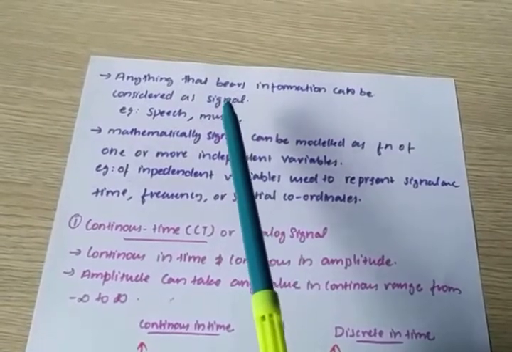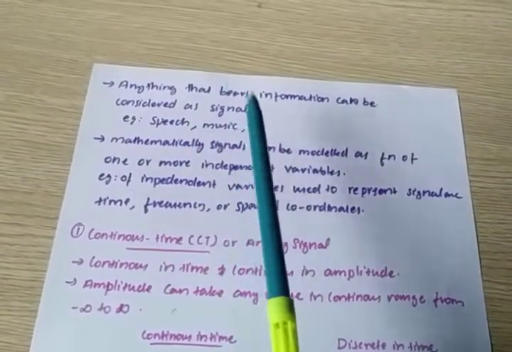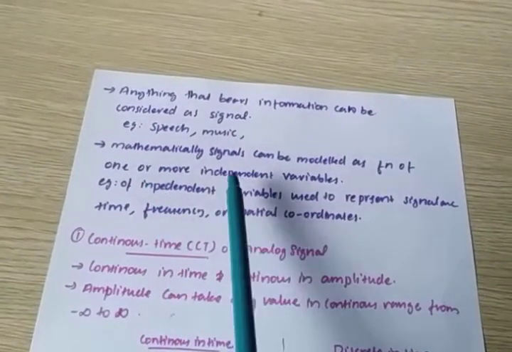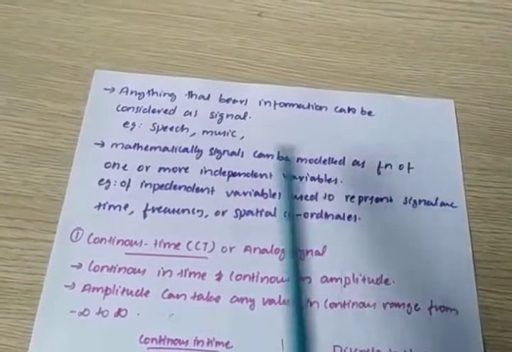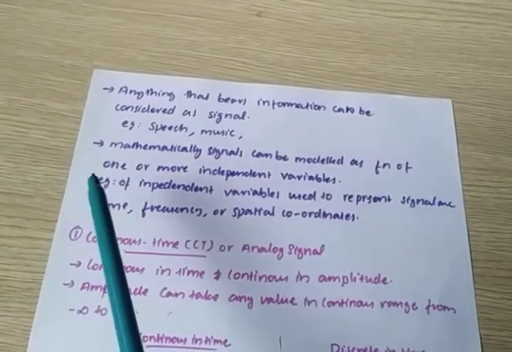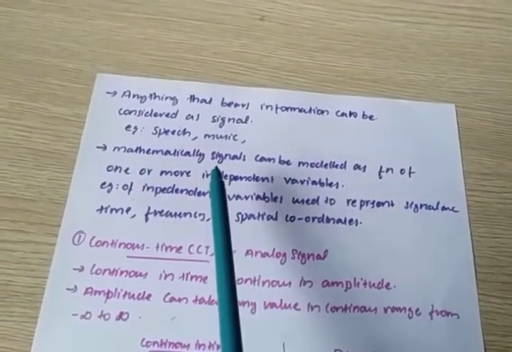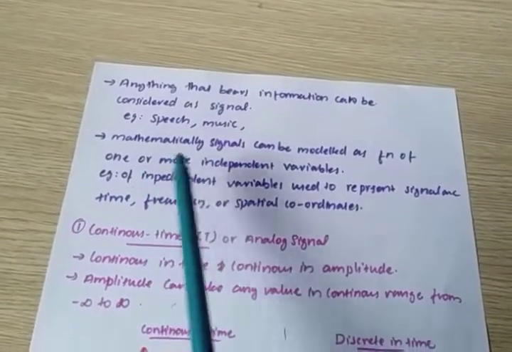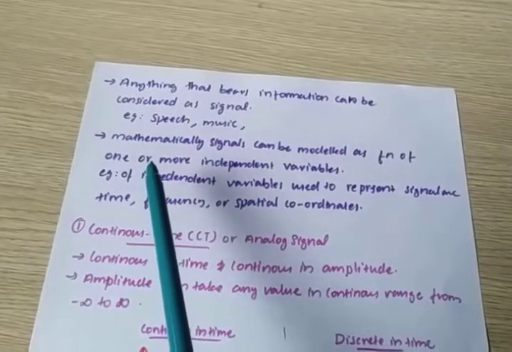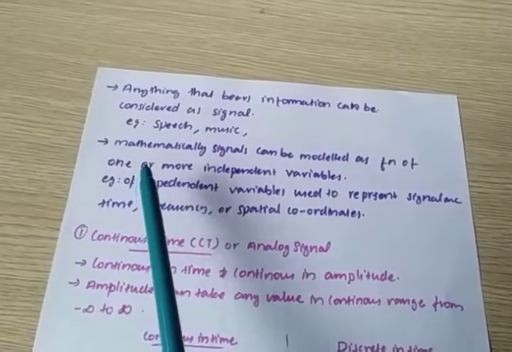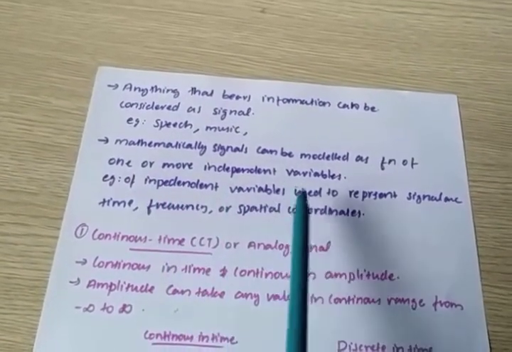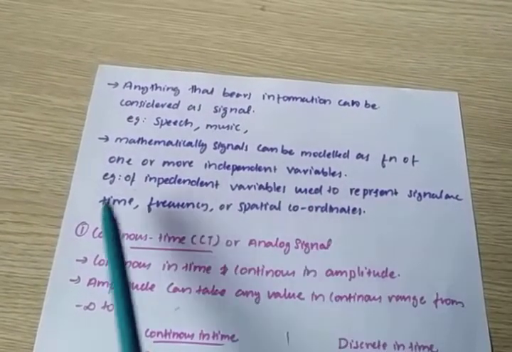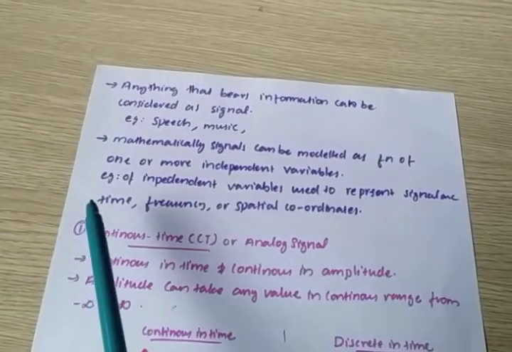That means a signal is a quantity which bears information. Mathematically, signals can be modeled as a function of one or more independent variables. Examples of independent variables used to represent signals are time, frequency, or spatial coordinates.